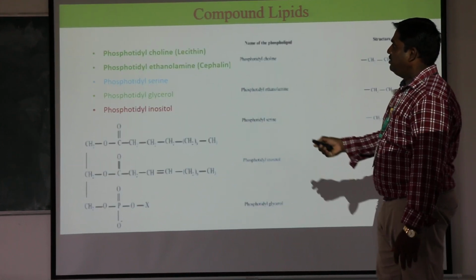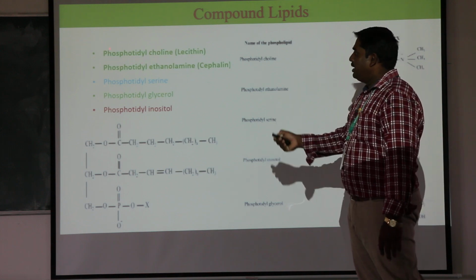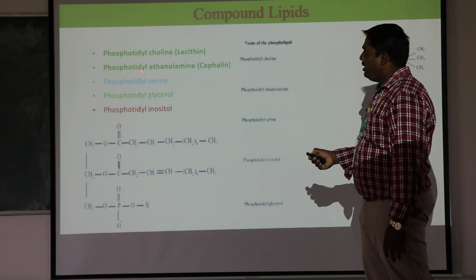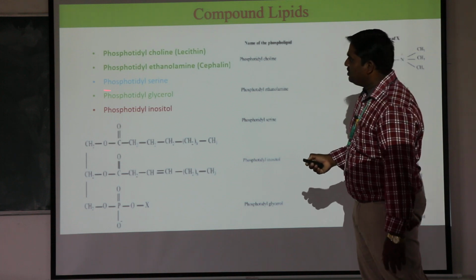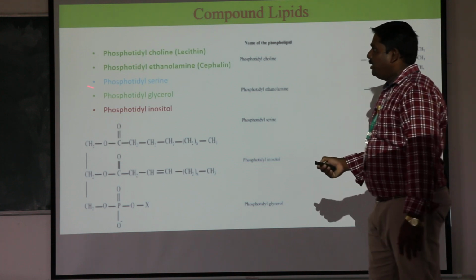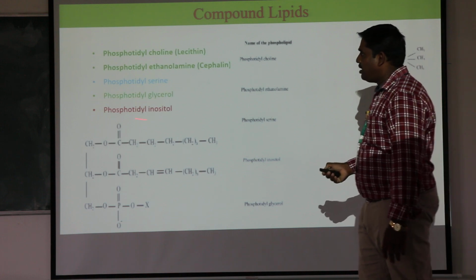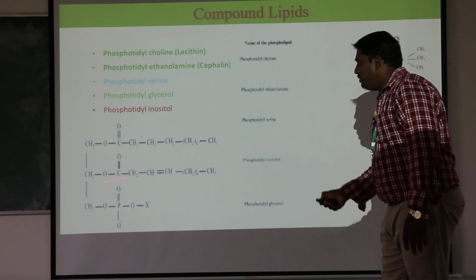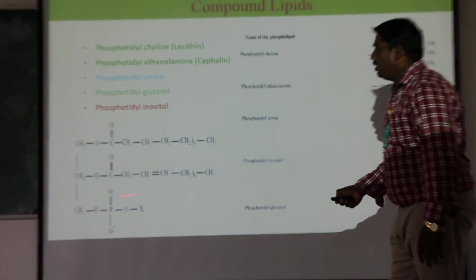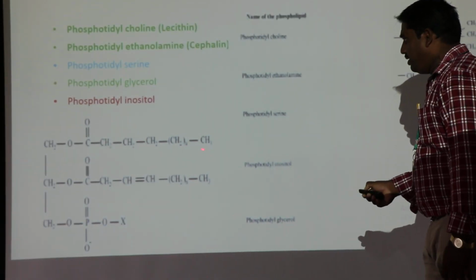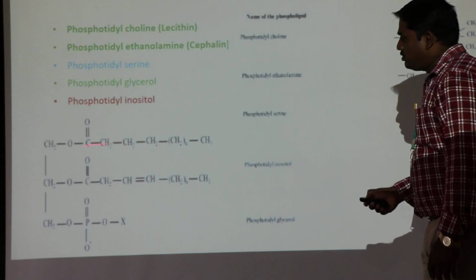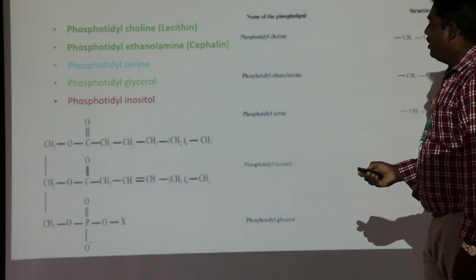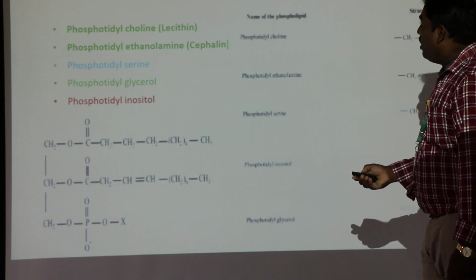Based on X, we classify phosphatidylcholine, another name for lecithin; phosphatidylethanolamine; phosphatidylserine; phosphatidylglycerol; and phosphatidylinositol. They differ only in this X group. The first is a fatty acid with no double bond, and the second is a fatty acid with one double bond. These are the differences between the compounds.